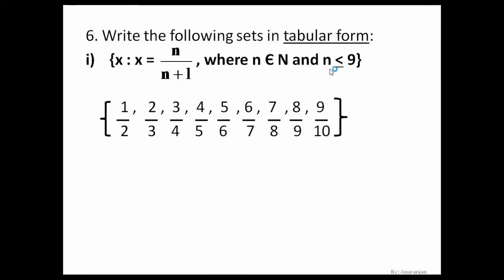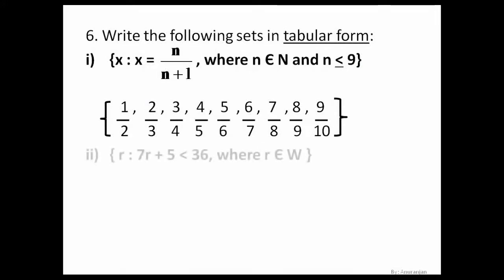So we'll stop here. Why? Because n is less than or equal to 9. Clear? So this will be the set in the roster form.